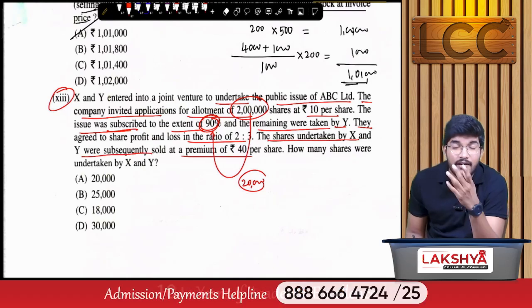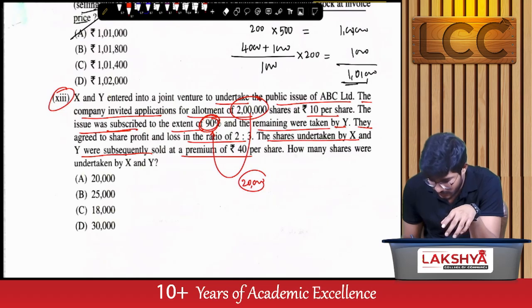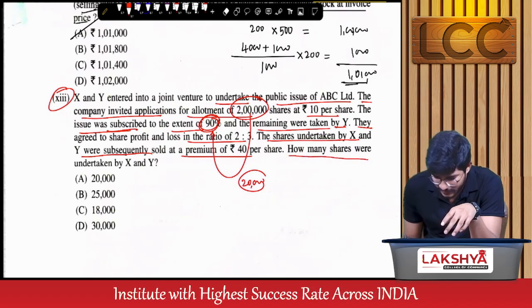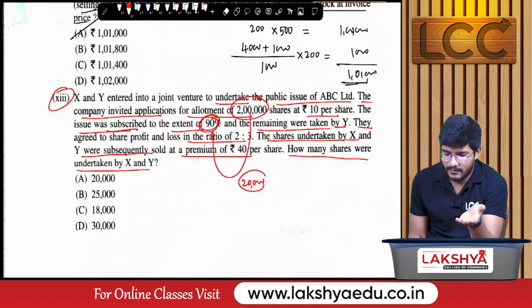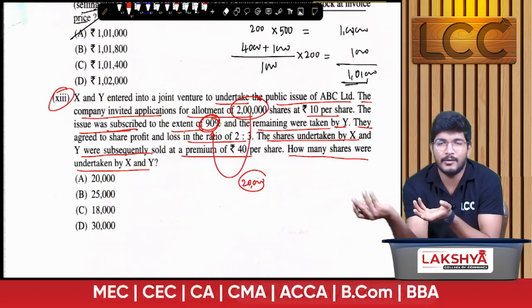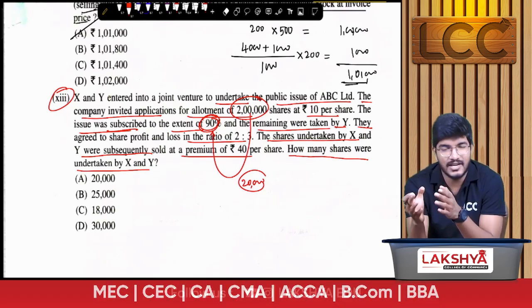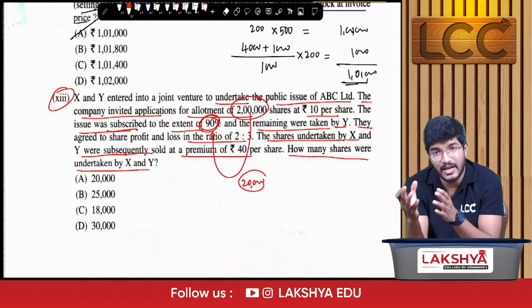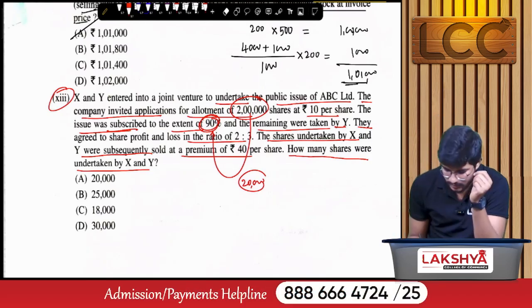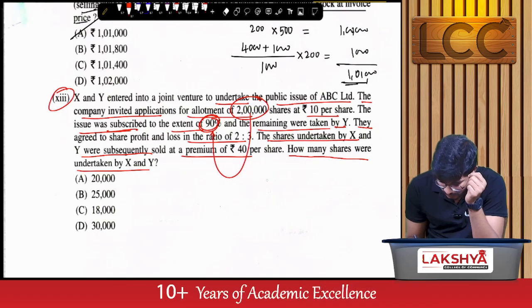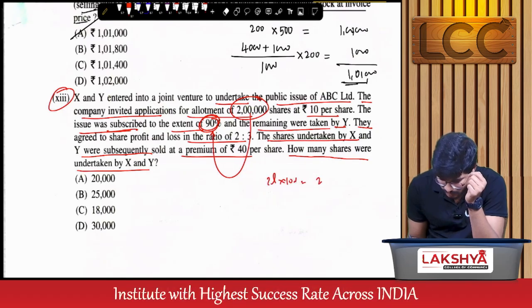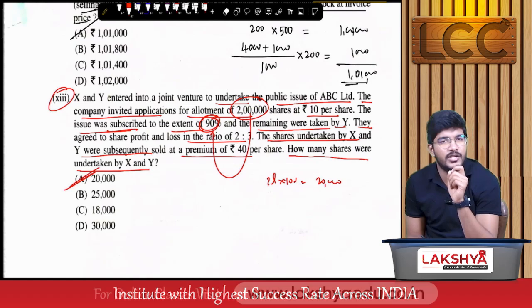That is something which is irrelevant for this question, because here they have asked how many shares were undertaken by X and Y. That means which are the shares not subscribed by the public, right? So out of 2 lakh shares, 90% is already subscribed, the balance 10% has to be purchased by X and Y. So 2 lakhs into 10% equals 20,000. The correct option is option A.